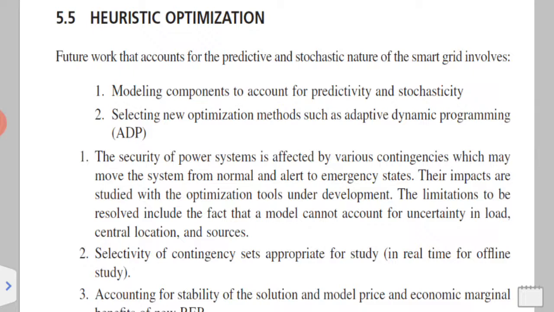This is done by studying the load flow, and from the load flow they get a good technique and a good solution, which is used for the development and improvement of the smart grid.